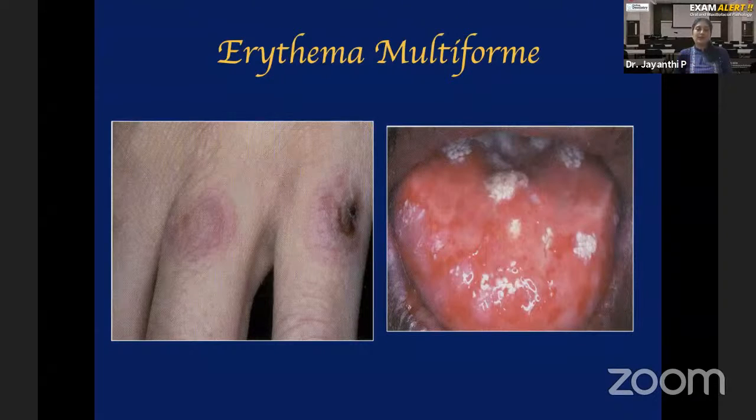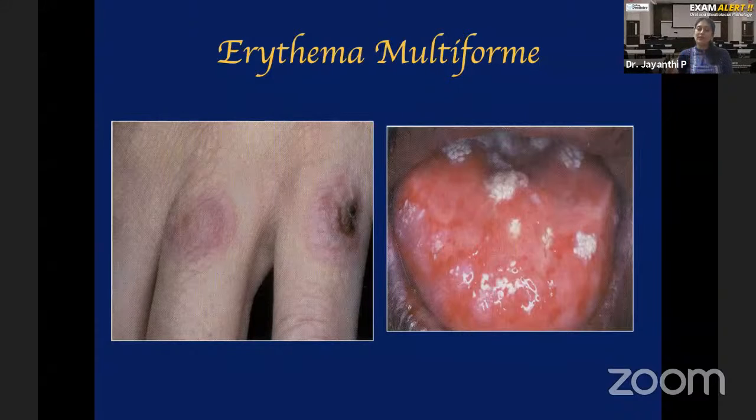There are two types of erythema multiforme: erythema multiforme minor and major. In erythema multiforme minor, only skin and oral cavity are involved. Along with skin and oral cavity, if genital mucosa and conjunctival mucosa are also affected, then you call it erythema multiforme major, which is otherwise called Stevens-Johnson syndrome. So Stevens-Johnson syndrome can be a short note for you.